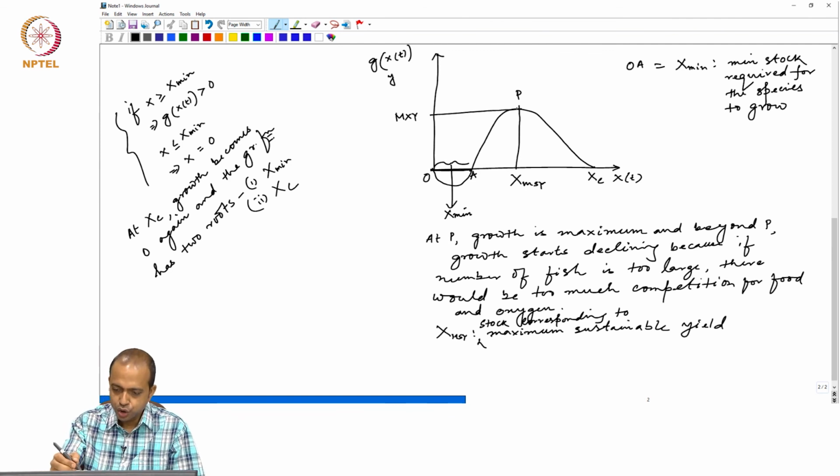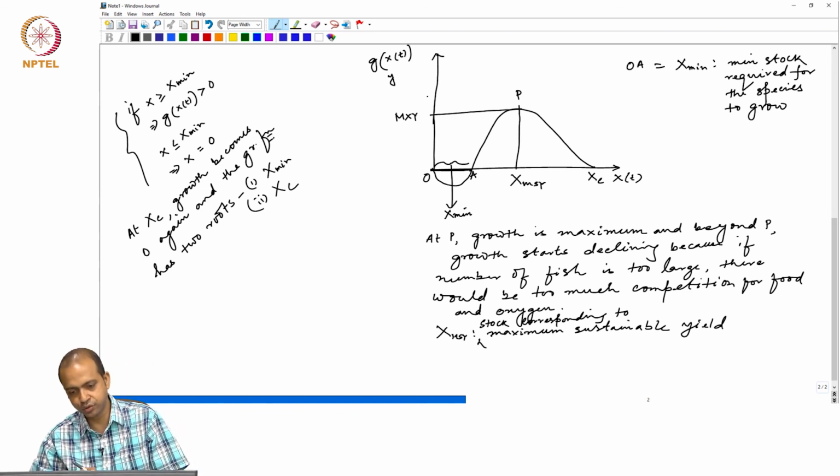So, the stock corresponding to maximum growth is called the stock related to maximum sustainable yield, and sustainable yield is basically measured in the y axis corresponding to the peak of this growth path.